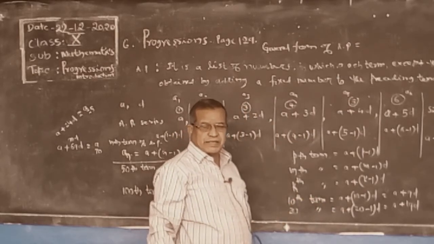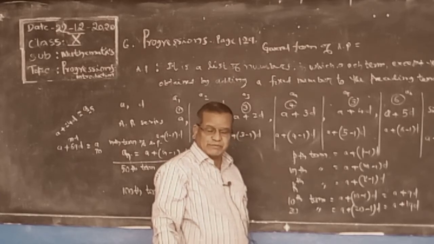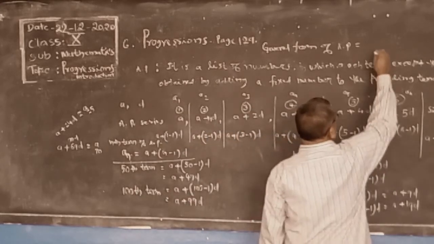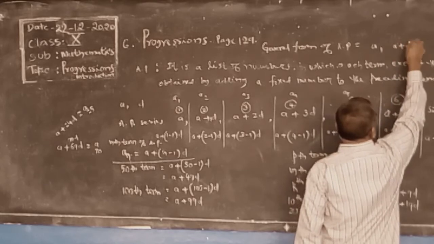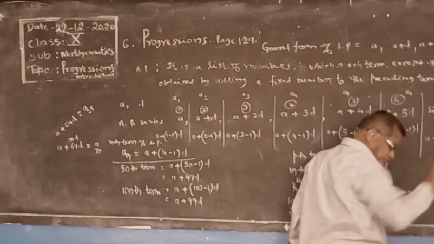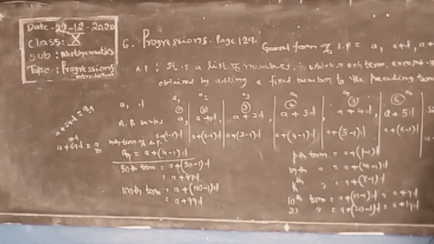It is a series of numbers which have the same difference. The first term is a. We are adding the fixed number d. Next adding d gives a plus d, then a plus 2d, next a plus 3d, next a plus 4d, and so on. We say this is the general form.